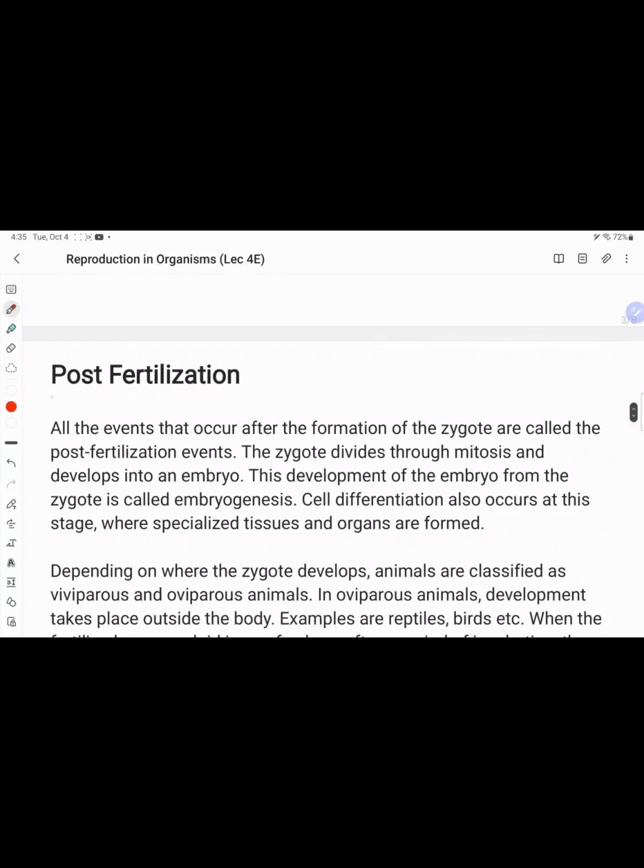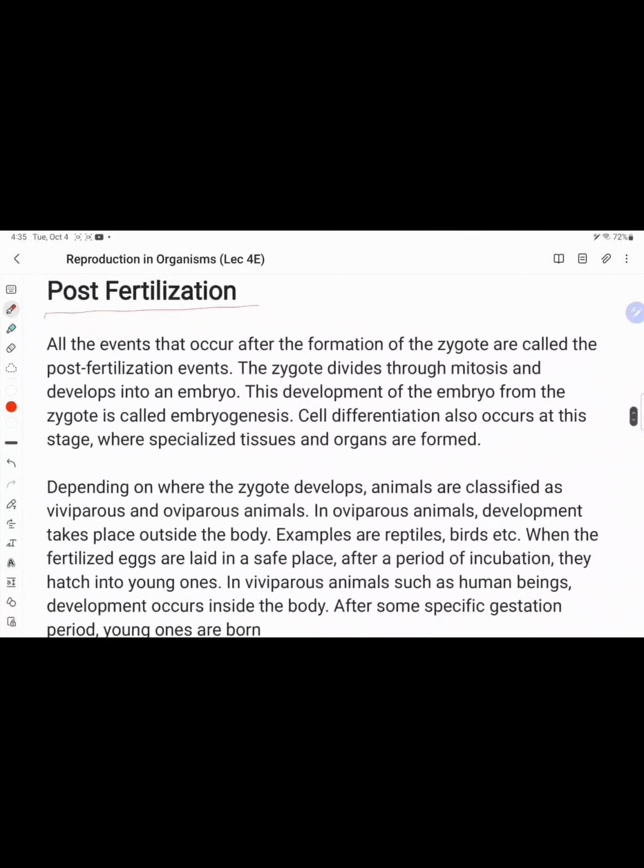Next, post-fertilization. The third stage is the post-fertilization stage. All the events that occur after the formation of the zygote are called post-fertilization events. The zygote divides through mitosis and develops into an embryo, and the development of the embryo from the zygote is called embryogenesis. Cell differentiation also occurs at this stage, where specialized tissues and organs are formed.